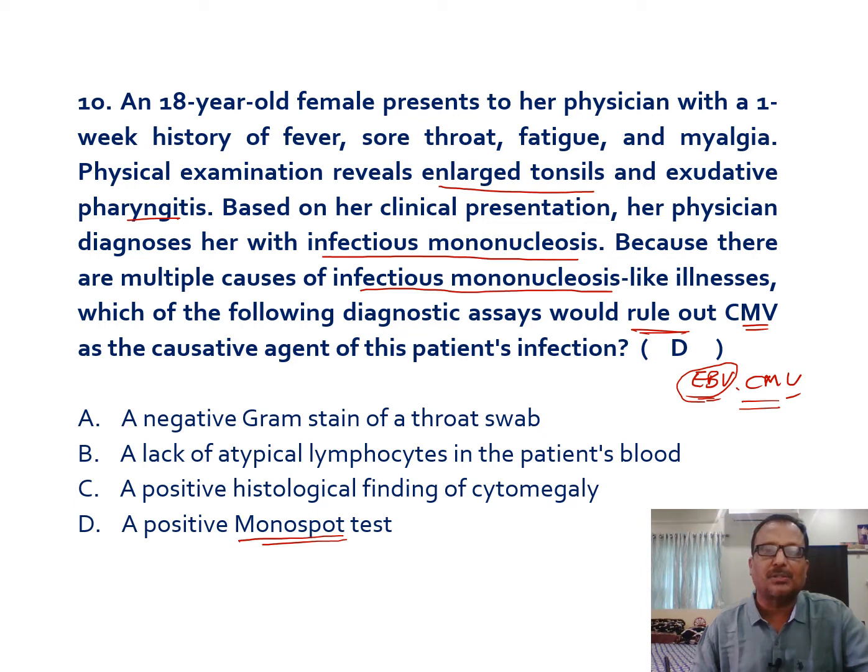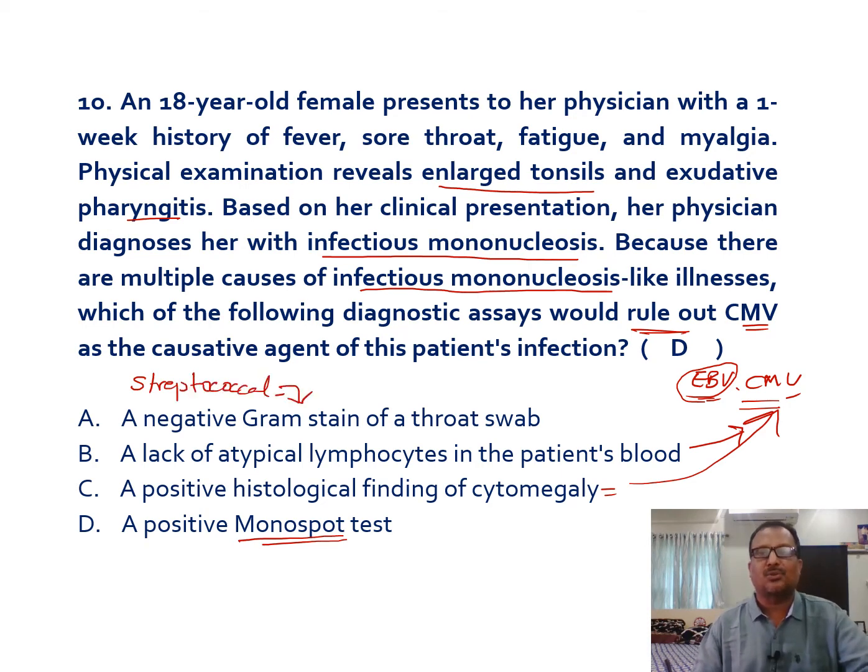And if you see the other options, a positive histologic finding of cytomegaly is a characteristic feature of cytomegalovirus, which you can't see in Epstein-Barr viral infection. And a lack of atypical lymphocytes in the patient's blood also goes in favor of cytomegaloviral infection. And a negative gram stain is not at all useful for diagnosing this condition because the virus can't be demonstrated by the gram staining reaction. In the case of streptococcal sore throat, this would be a more useful test to diagnose the condition.